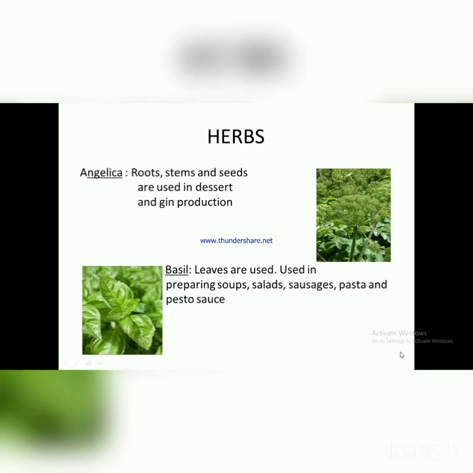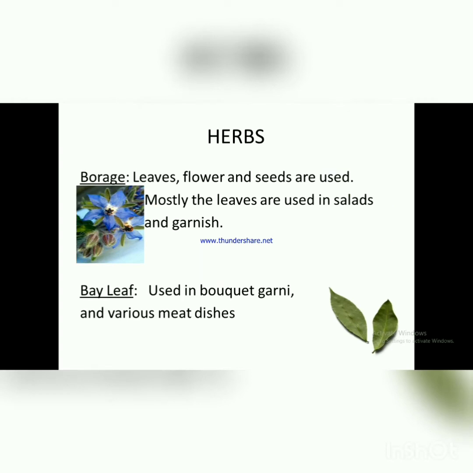Next topic, herbs. In this topic, we are discussing different types of herbs and their preparations. First one, Angelica. Root, stems and seeds are used in dessert and gin production. Basil. Leaves are used in preparation of soup, salad, sausage, pasta and pesto sauce. Borage. In borage, leaves, flowers and seeds are used.